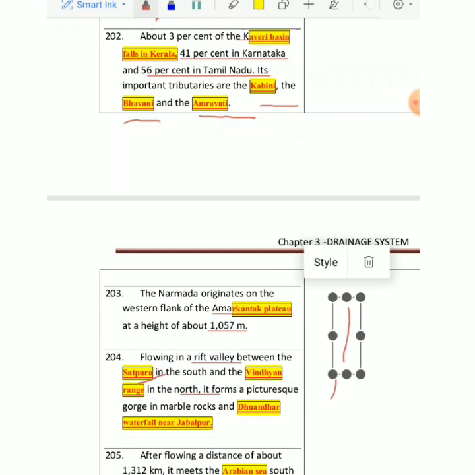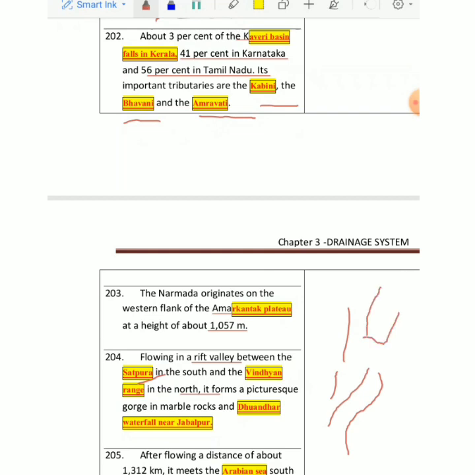If you visit this place, you will find a mist-like effect, because this is basically a waterfall and that area is covered by marble. Water falls on it and it gives a very good glimpse. That is near Jabalpur. So if by chance you get a chance to visit Jabalpur, please visit it, right?